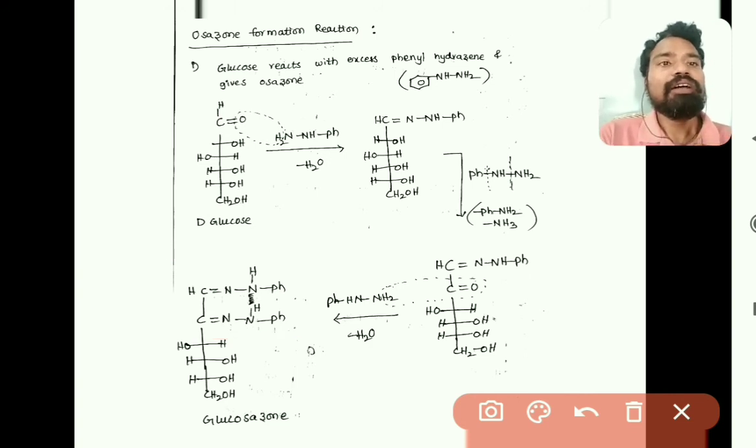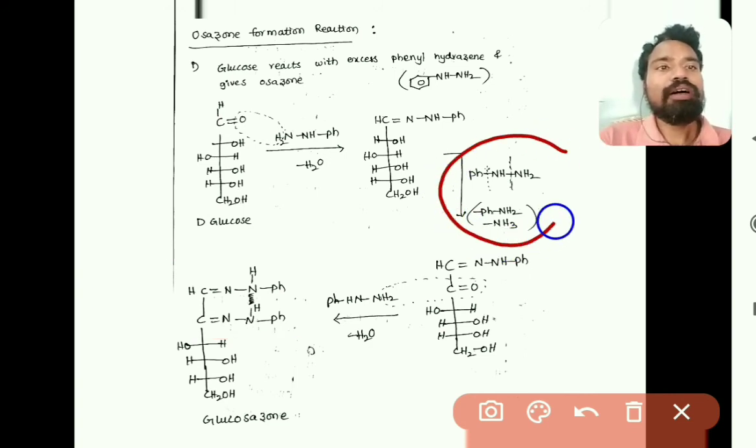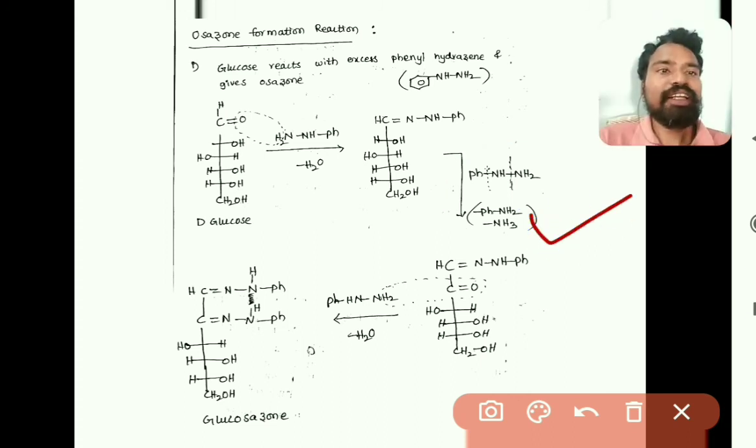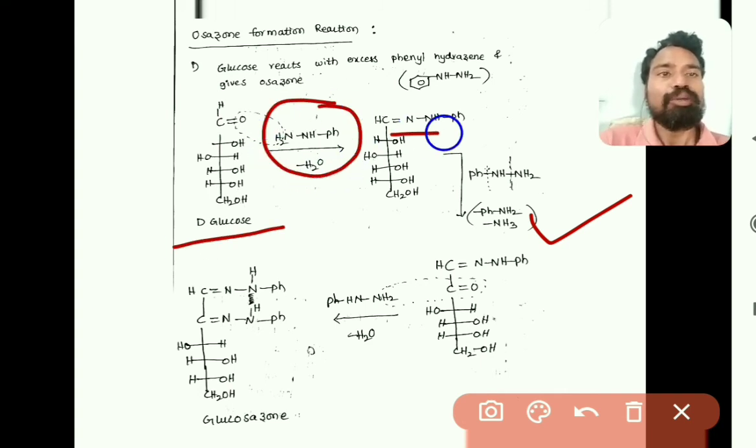In the second step one phenylhydrazine molecule is reduced, so that it leaves as aniline and ammonia, right. So glucose is reacted with one phenylhydrazine, so that we will be getting this.